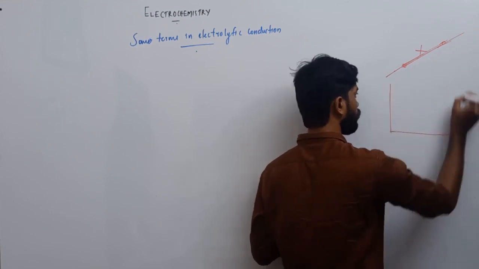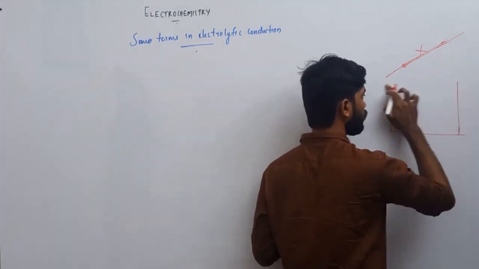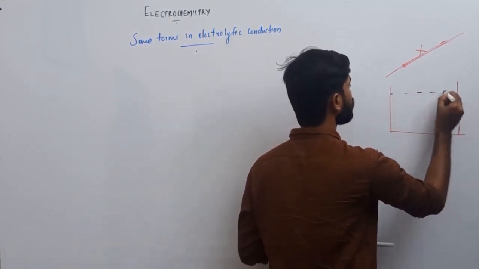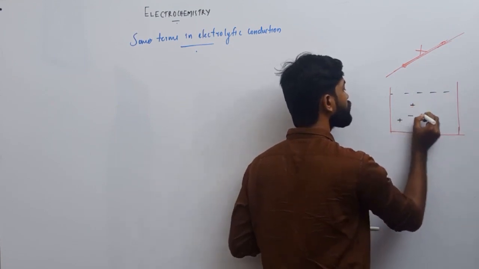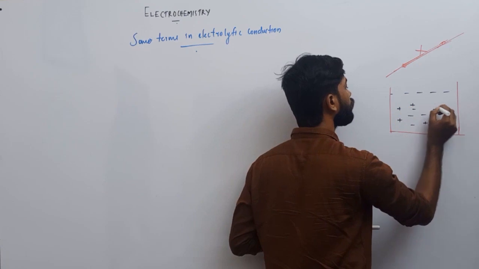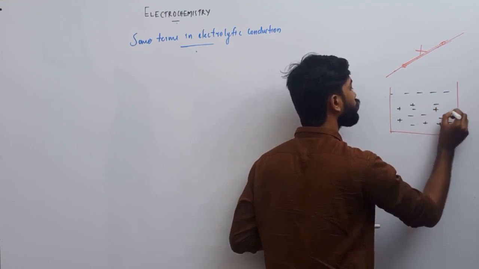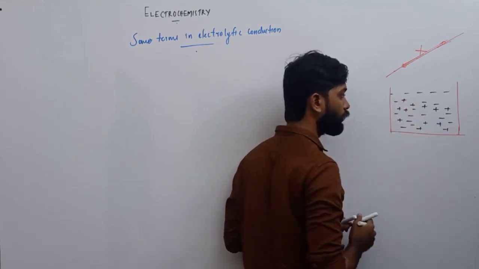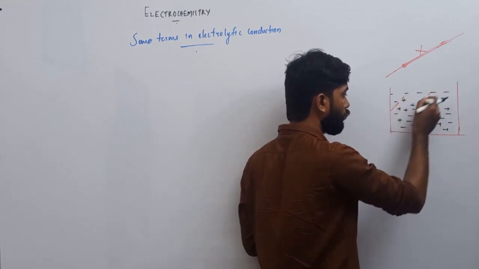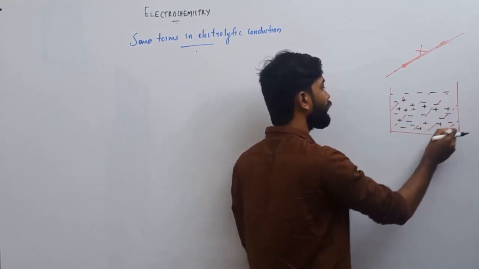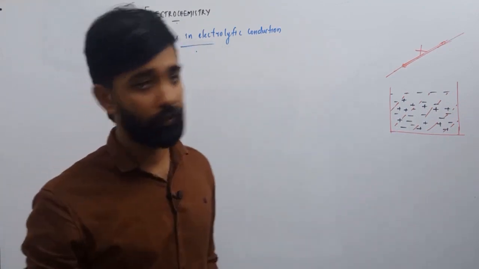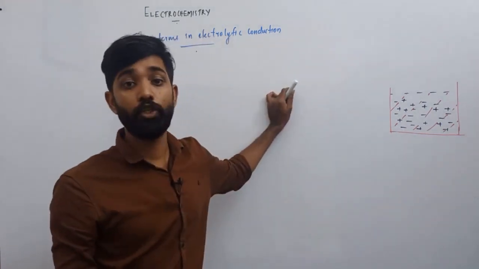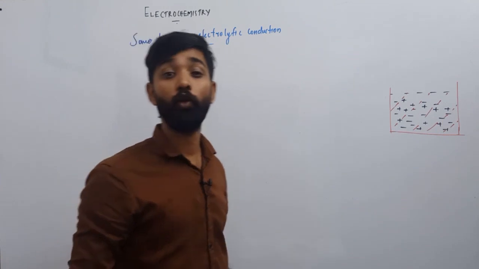We are simply discussing an electrolytic tank, in which electrolyte is filled. Electrolyte means the positive, negative, cationic, anionic parts. If you consider an electrolytic tank, we can observe there are a lot of positive and negative ions. This is our boundary. Here we are defining some terms. So keep in mind that we are not discussing a metallic wire. We are discussing the conduction of electrolyte in an electrolytic tank.